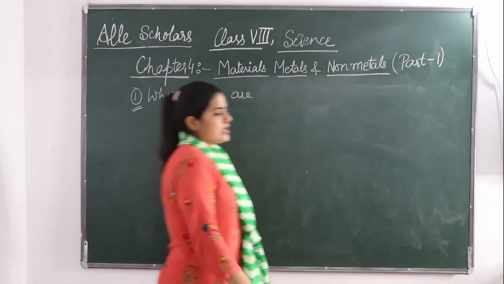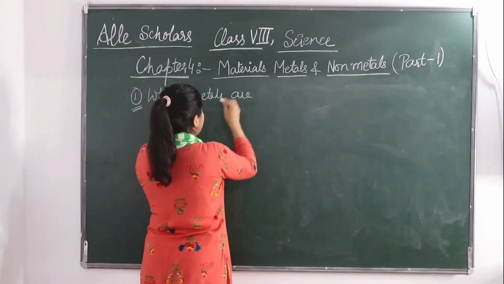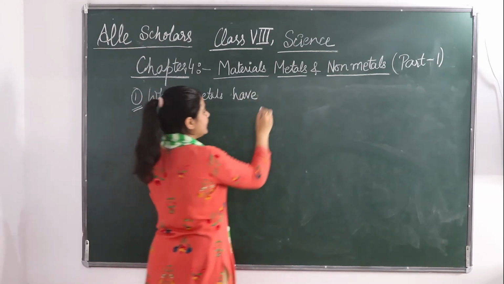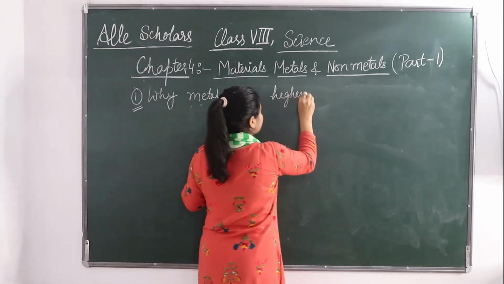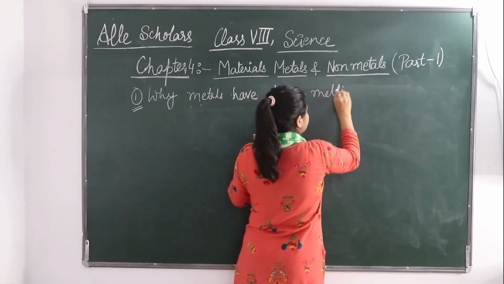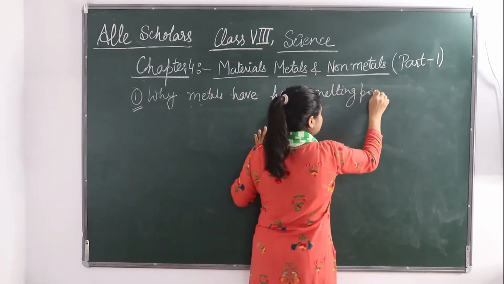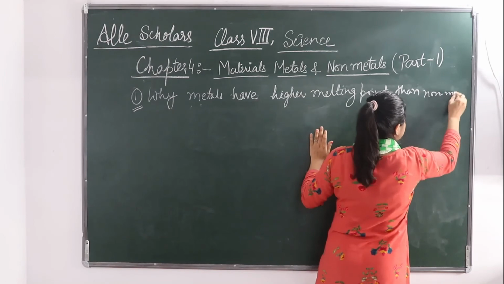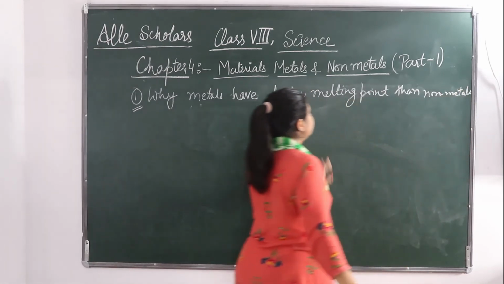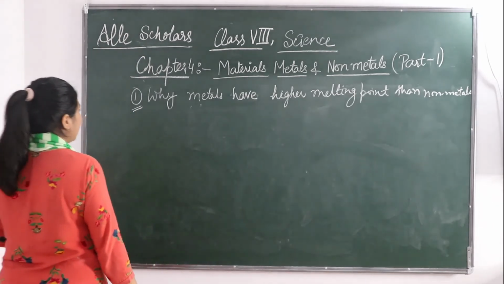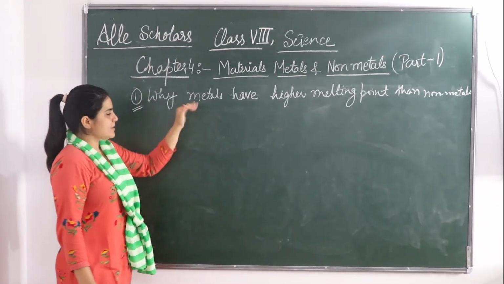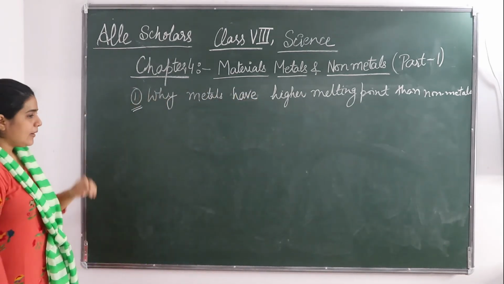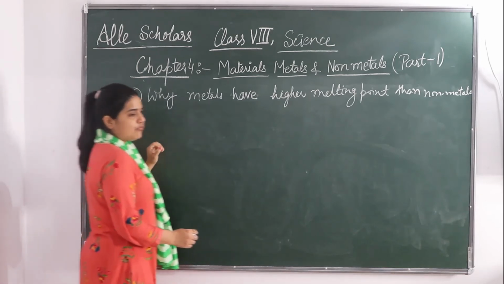Okay. Next question is why metals have higher melting point than non-metals. Okay, metals की melting point higher होती है हमने देखा as compared to non-metals. Non-metals के पास low melting point होती है, but ऐसा होता क्यों है? Why is it so? Okay, so what happens if we look at metals?